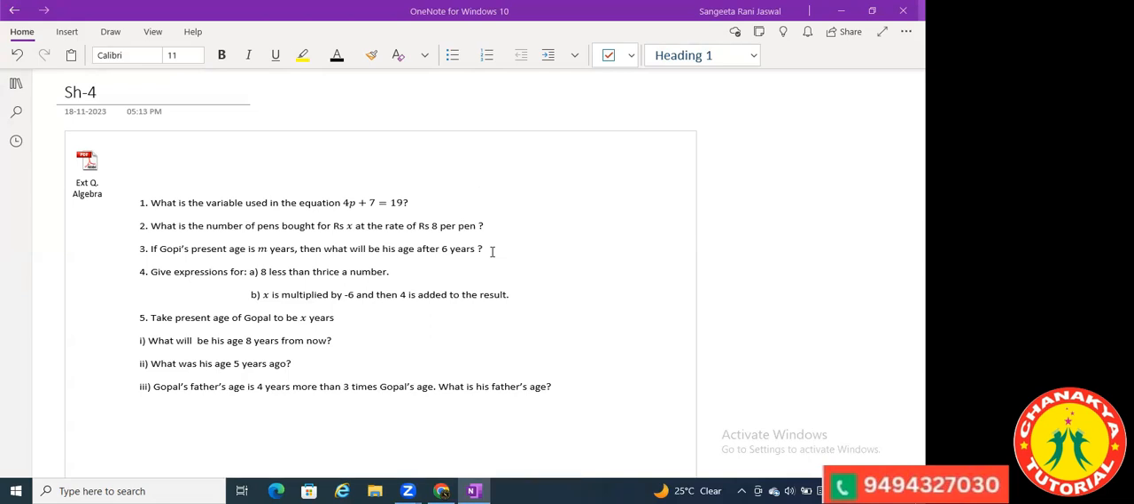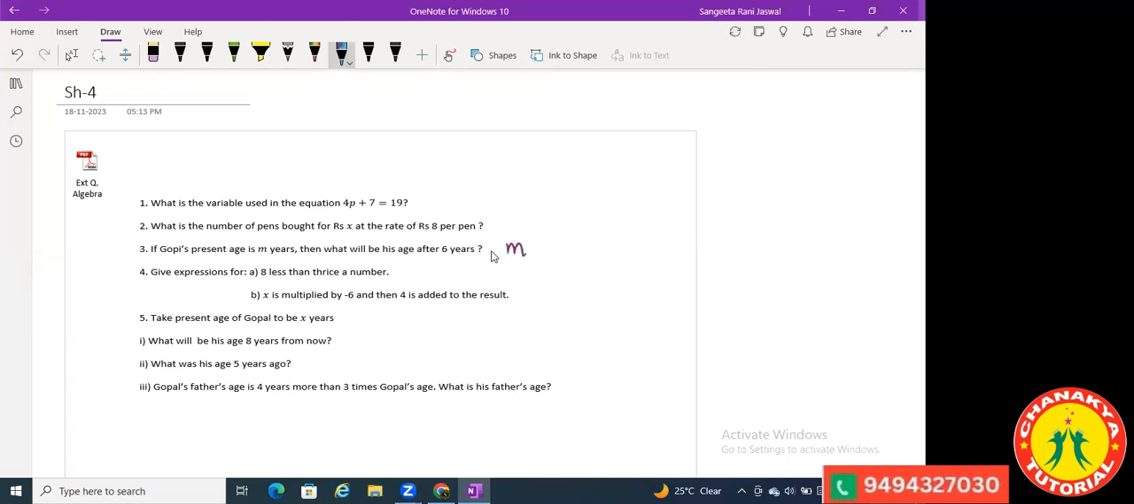Gopi's next age will be... Okay, see here. If Shivani, look here, if your present age is M years now, then your age after 6 years will be what? M plus 6. Did you understand this? Gopi's present age, his age now, is M years. After 6 years, it will be what? M plus 6. Is it?